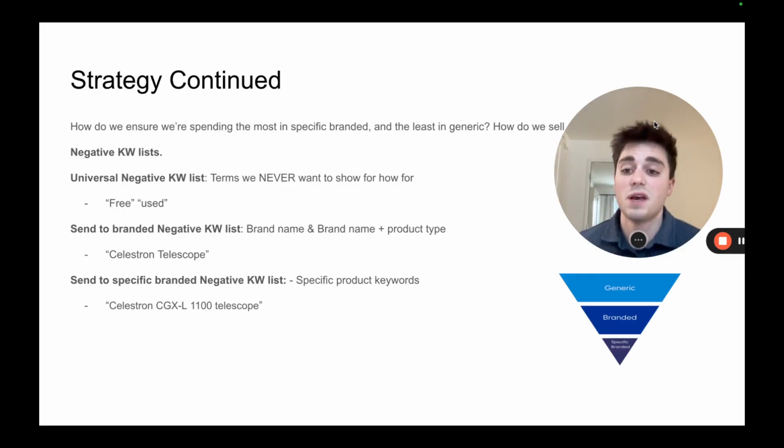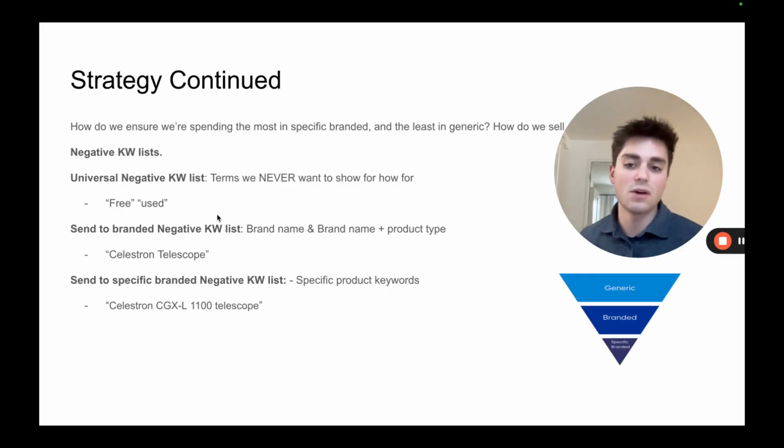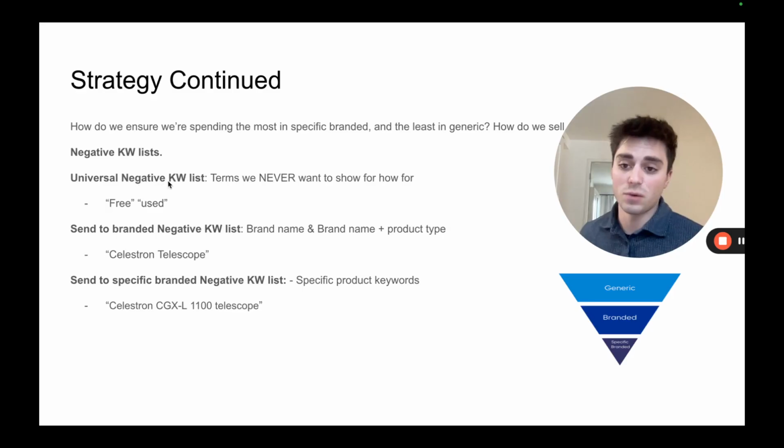It's going to make way more sense when I'm in the Google Ads account. But we set up negative keyword lists. So we basically tell Google, hey, we don't want to show up for this keyword in these two campaigns, which basically means, hey, we want to show up for this keyword in this campaign. And we don't want to show up for this in that campaign, but we want to show up for it here. So we're going to add universal negative keyword lists. So just like there's three campaigns, there's also three negative keyword lists that we add.